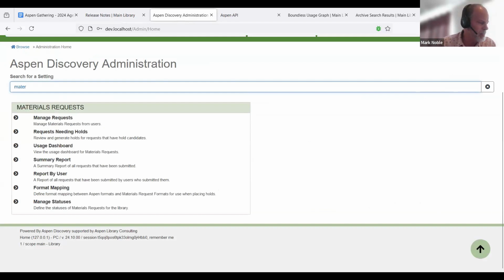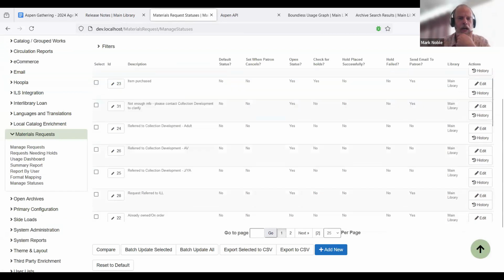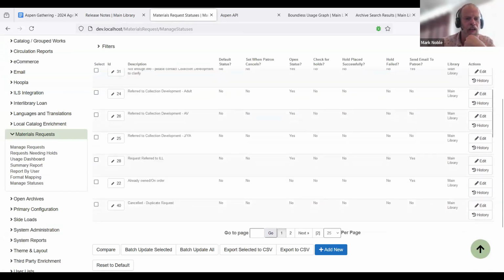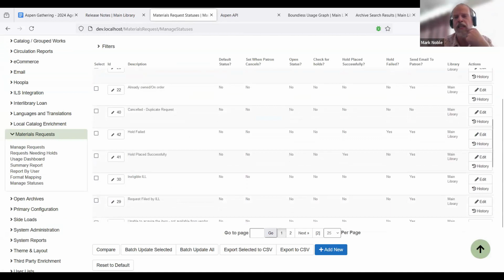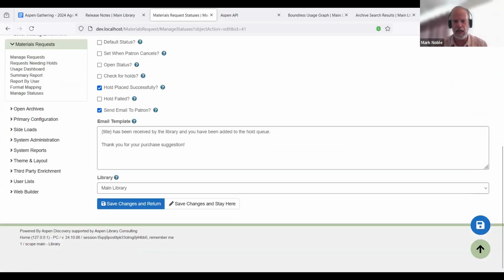I'm going to start by looking at the statuses. I've created on my system 2 new statuses: hold failed and hold placed successfully. There are some new toggles that go along here. Basically we're indicating to Aspen which statuses to use, so we're saying hold is placed successfully or hold failed. And then you can update those to send an email to the patron and update the template. Here, when a hold is placed successfully, we're going to say, hey, the title has been received by the library, you're added to the hold queue, and thanks for your purchase suggestion. That will then get emailed whenever this status is set.